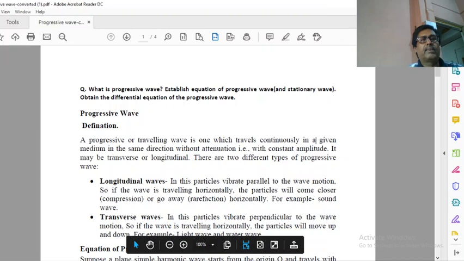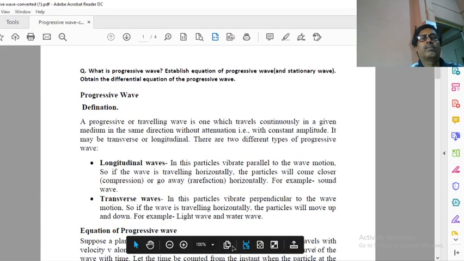But the difference is that whereas in longitudinal, disturbance is along the direction of propagation, in transverse, disturbance or vibration is perpendicular to the direction of propagation. But today's topic is not the longitudinal, not the transverse.